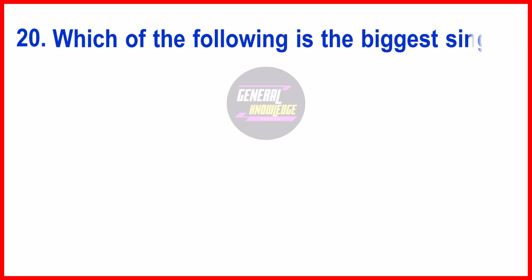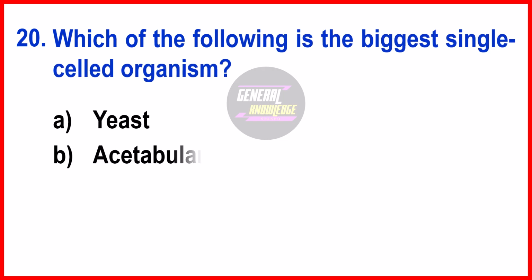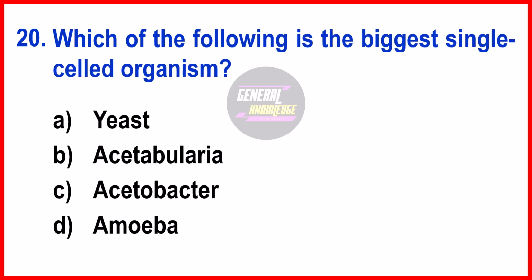Which of the following is the biggest single-celled organism? The right answer is option B, Acetabularia. It is a genus of green algae that can grow to relatively large sizes, making it the largest single-celled organism known.